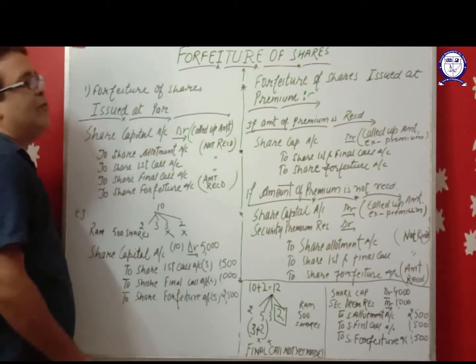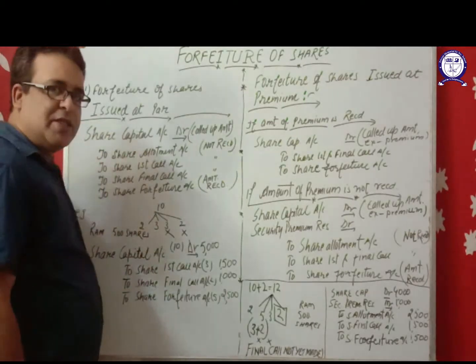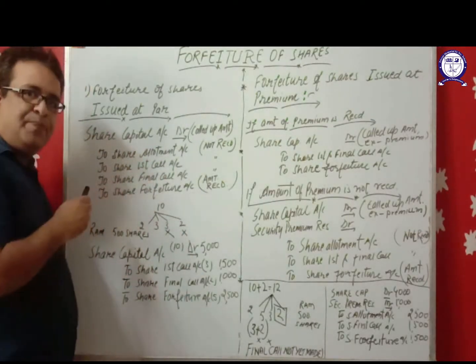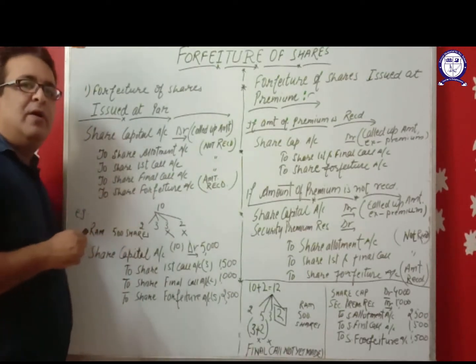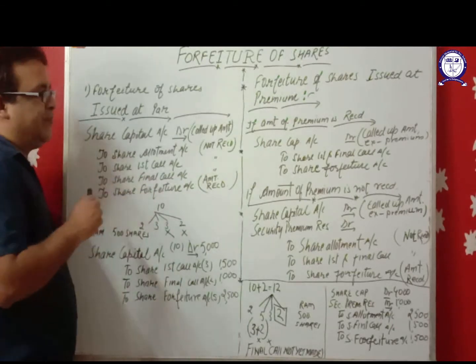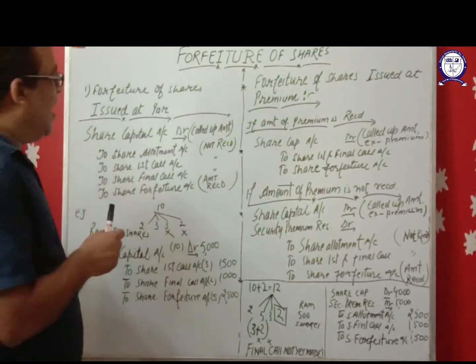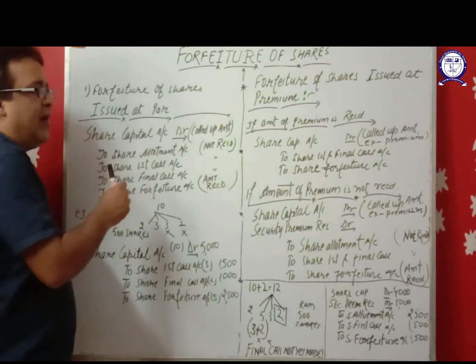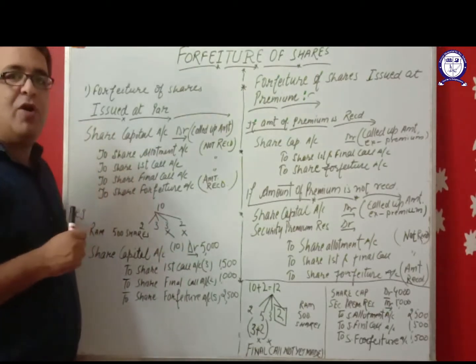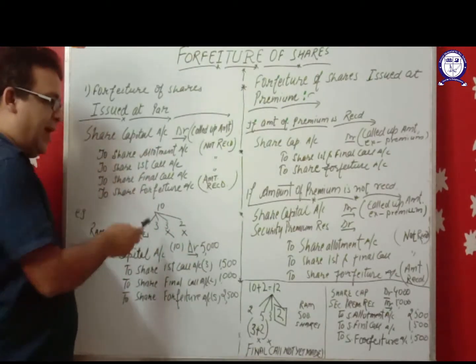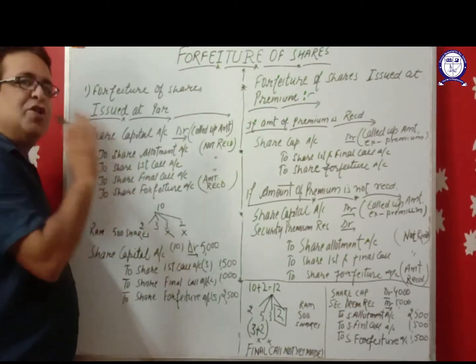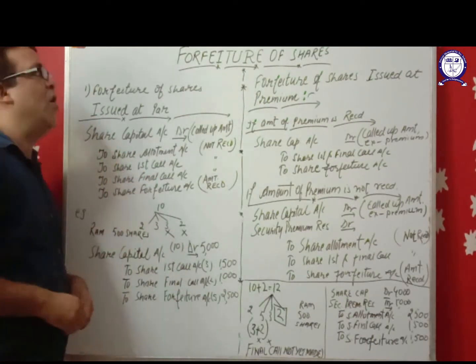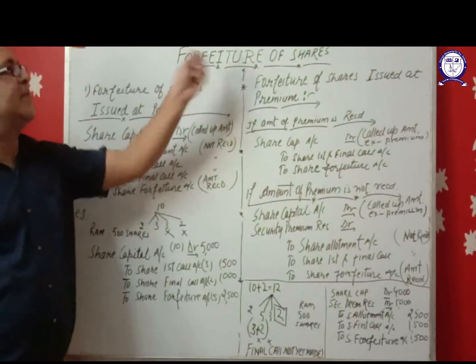The company will have to issue a notice to such a shareholder to pay the unpaid amount within 14 days with interest. In spite of the notice, if the shareholder fails to pay his unpaid amount, the company can cancel his shares. So this is called forfeiture of shares.